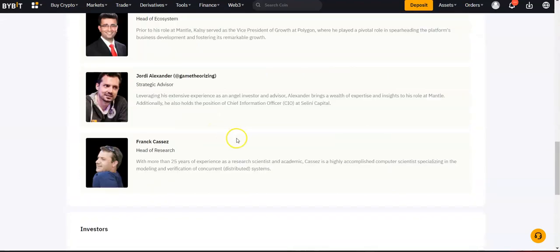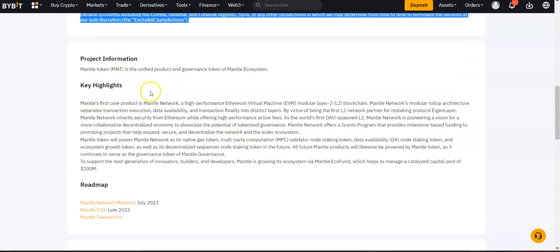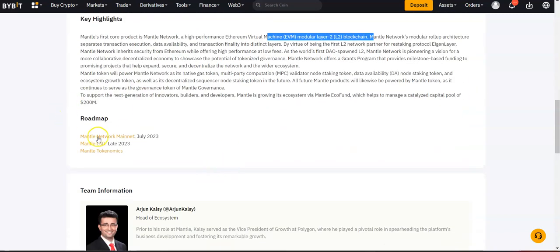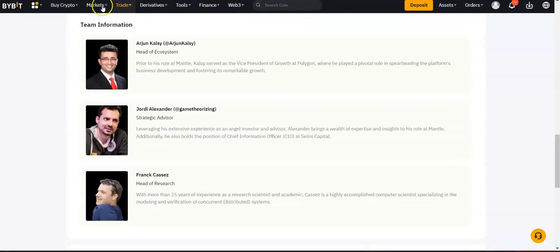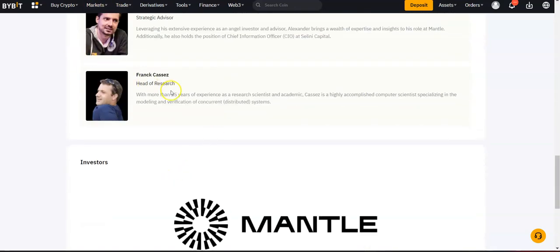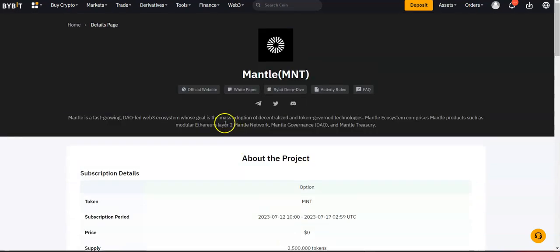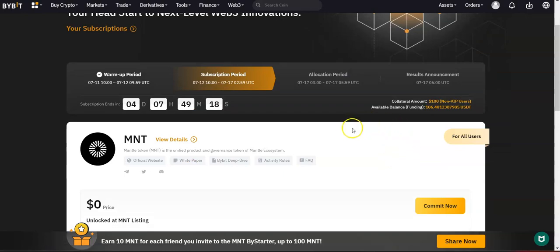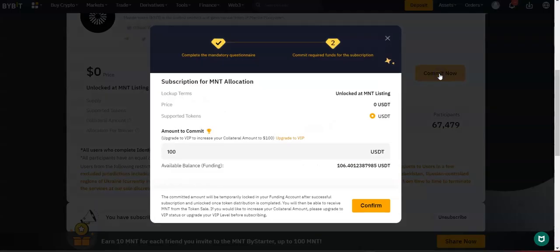Over here we've got the details about the project. Essentially it's going to be an Ethereum blockchain layer 2. Here we've got the Mantle mainnet, which is going to be July 2023, and Mantle LSD in late 2023. And over here we've got the team behind this project. If you are interested in this kind of thing, I'd recommend you come over here and read about it. So let's go back and see if we can commit to this subscription.